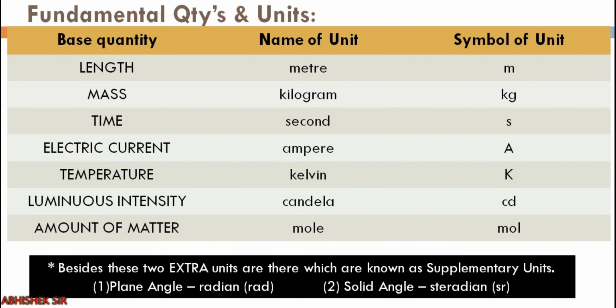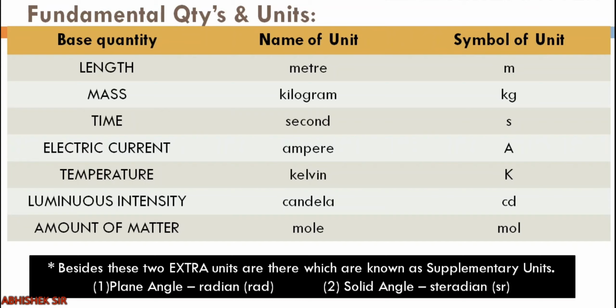Now, what they decided is that there will be 7 fundamental quantities and their units. In this table you can find the base quantity, the name of the unit, the full name, and the symbol of that word. For example, length is measured in meter and the symbol of meter is small m. Note the difference in other units, some are capital and some are small. Mass we have kilogram, kg. Time we have second, small s. Electric current, ampere, capital A.